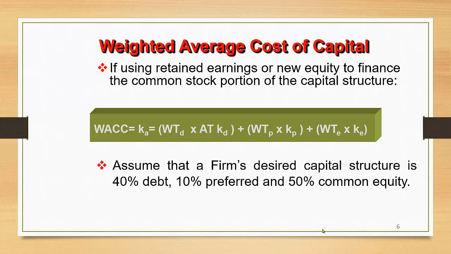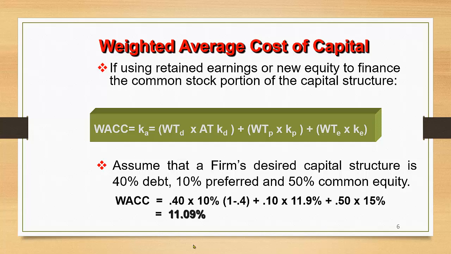Let's assume that a firm's desired capital structure is 40% debt, 10% preferred, and 50% common equity. Their required rates of return I have not mentioned here, but they are mentioned in the formula calculations.